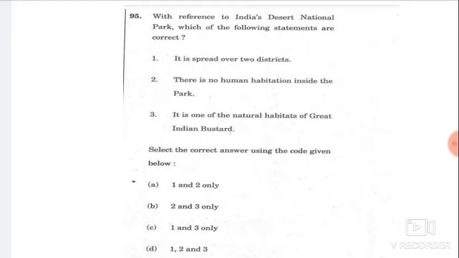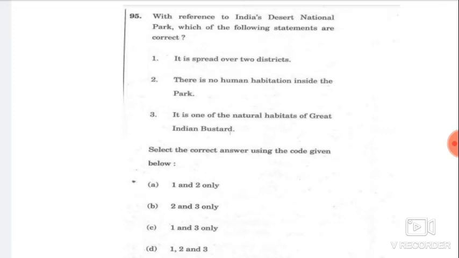Next question is, with reference to India's Desert National Park, which of the following statements are correct? So it may not be answered directly with the mapping, but we can eliminate one option at least. Desert National Park is spread over two districts of Rajasthan, which are Jaisalmer and Barmer. So by this, the first statement given is right.